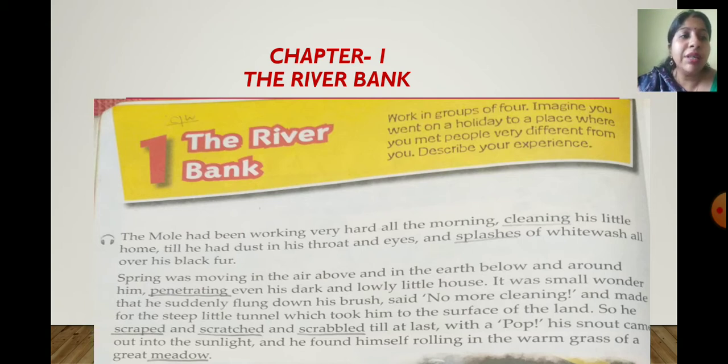So he found himself in the warm grass. Because of the sunlight, the grass had become warm, and he found himself in the great meadow. Meadow means the grassland. So what happened? He made his way through the dark tunnel, and he came to the surface of the land, and he found himself on the grassland where he could see the sunlight and he could enjoy the pleasant weather.